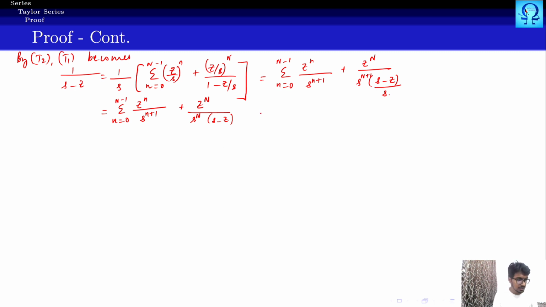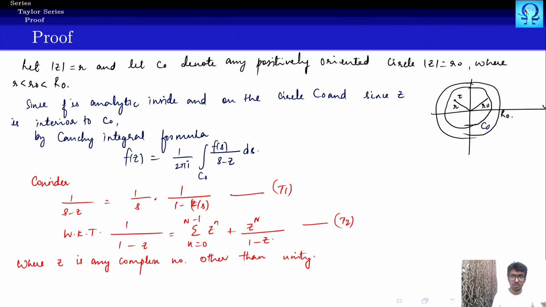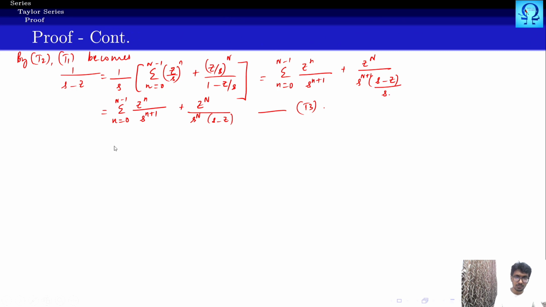Now we mark this as equation T3, right? So this one, let me mark it as equation T. Okay, we have this one. Now multiply f of s with T3.